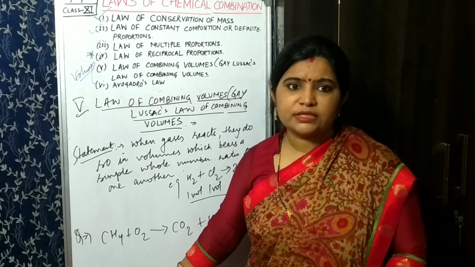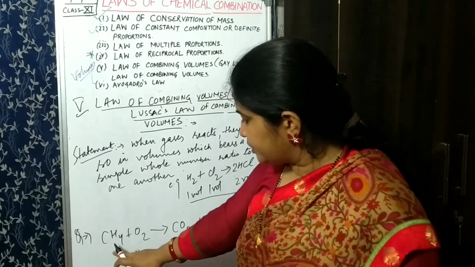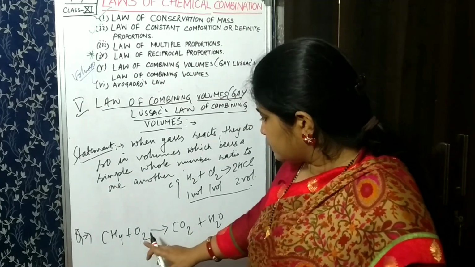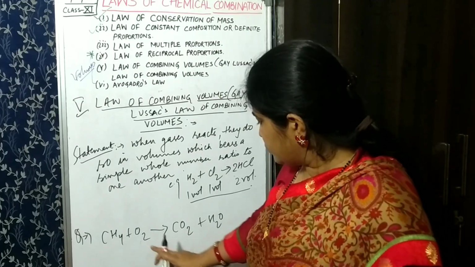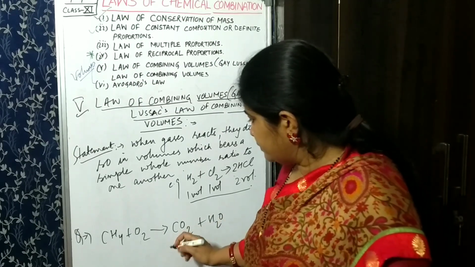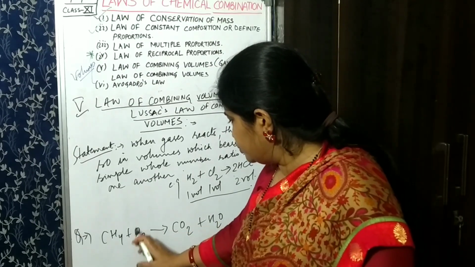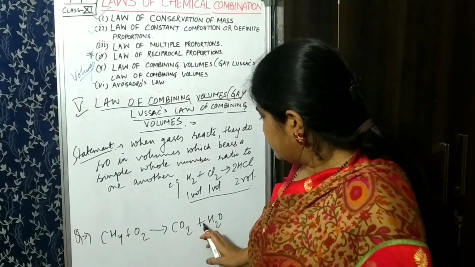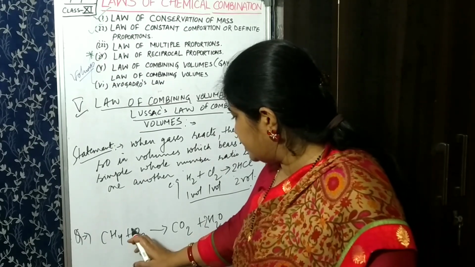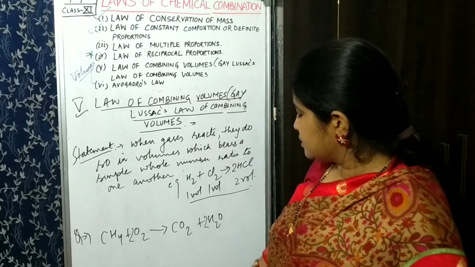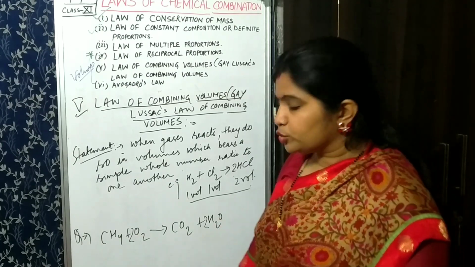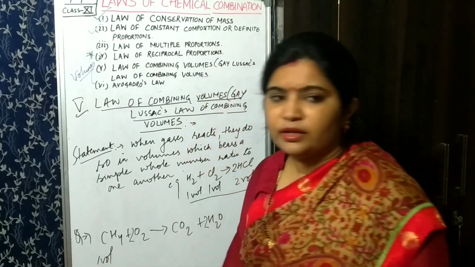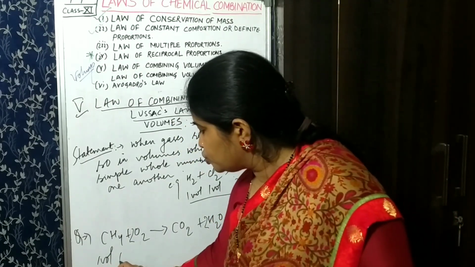If you balance it, you can see that the carbon atoms are already balanced. We have to balance hydrogen and oxygen. See, oxygen is 2 here, here it is 3. So what we can do here, we can put 2, so it will become 4, and 2 here, so that hydrogen will be balanced and oxygen will be balanced. Now it is okay.